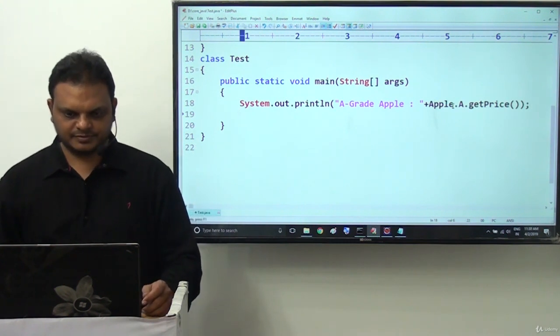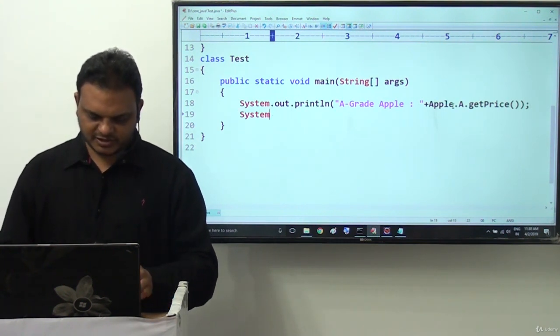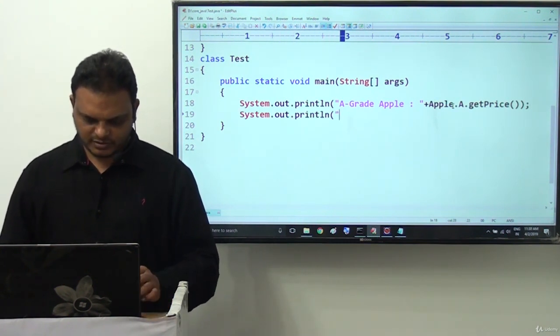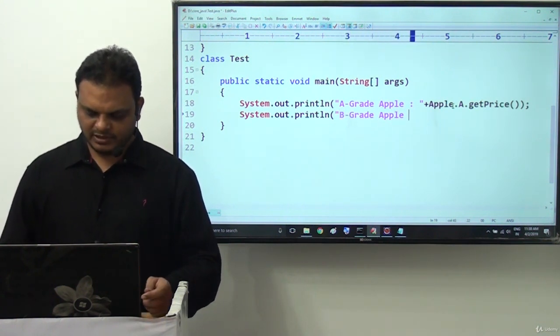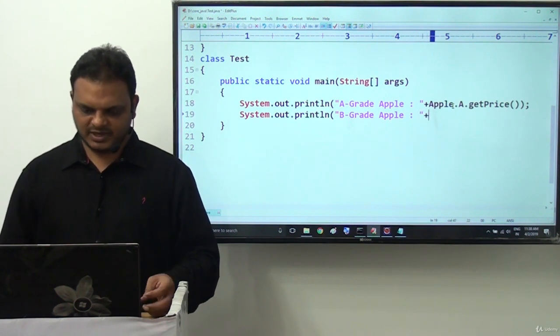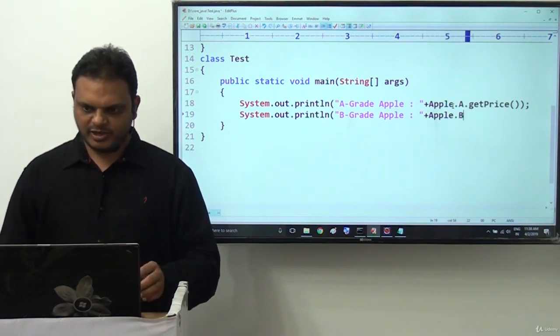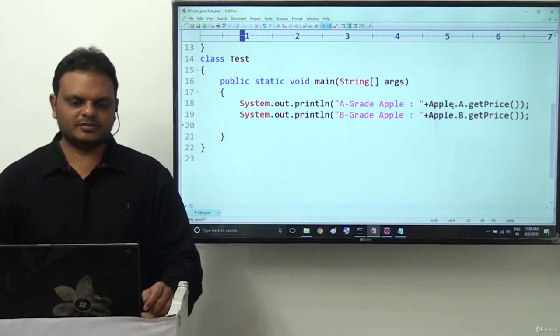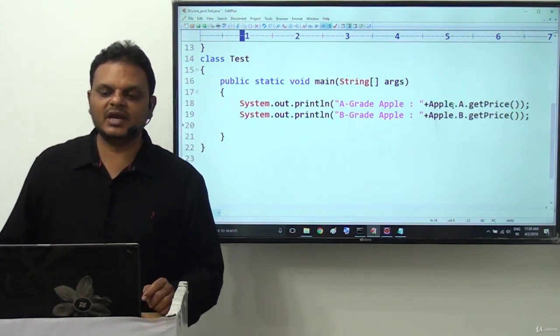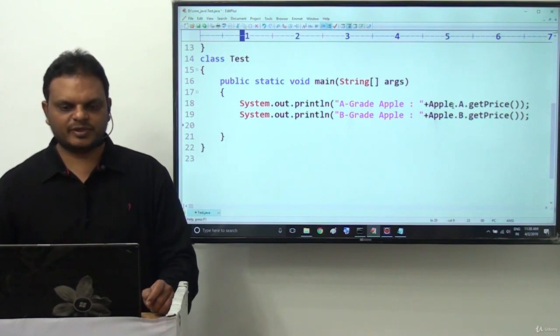getPrice method. Then after that, System.out.println of B grade Apple colon plus Apple dot B dot getPrice method.